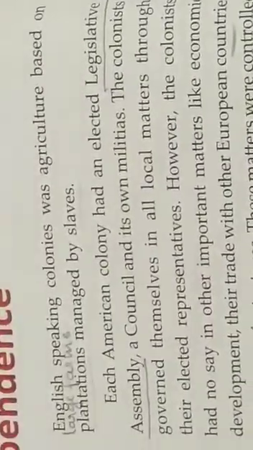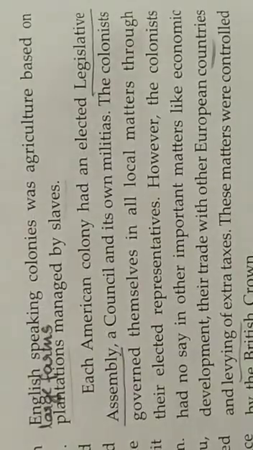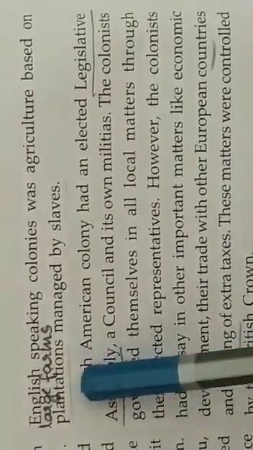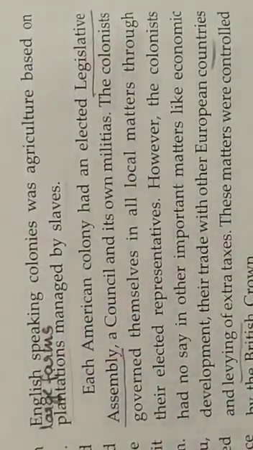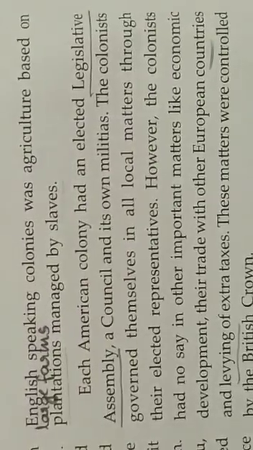The main occupation of the people throughout the English-speaking colonies was agriculture based on plantations managed by slaves. So the main occupation of these colonies was agriculture, and it was based on plantations. Plantation means large farms. So agriculture was done on large farms, on plantations, and it was done by slaves.